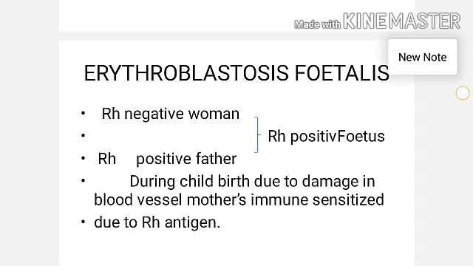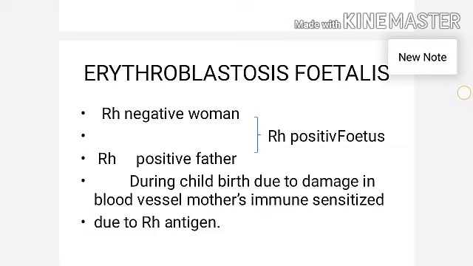The mother's immune system recognizes the RH antigen and gets sensitized. The sensitized mother produces RH antibody, that is immunoglobulin G, IgG, gamma immunoglobulin. It is very small and has the capacity to cross the placenta. It also enters the fetal circulation.